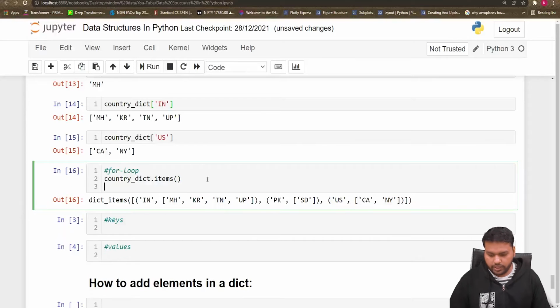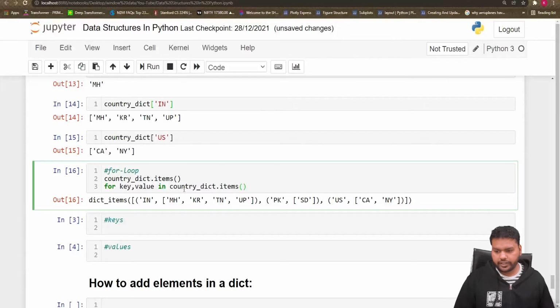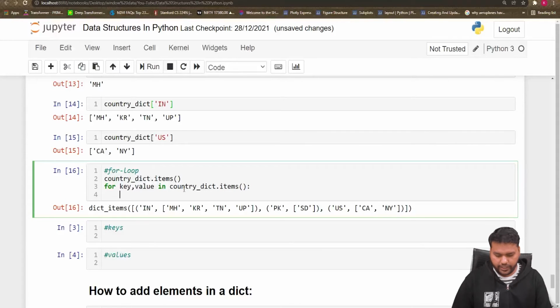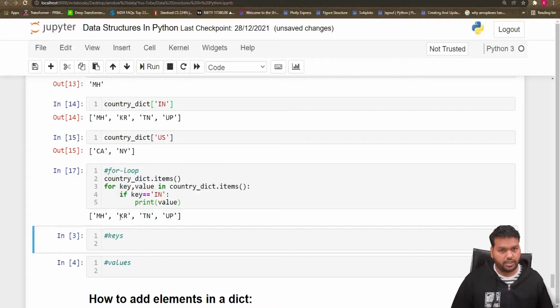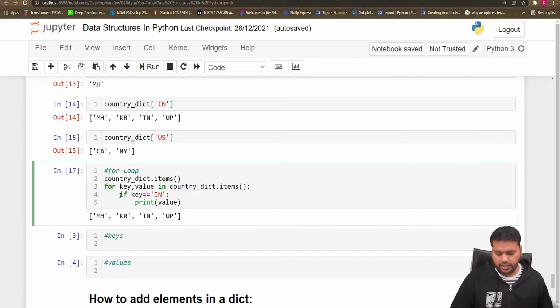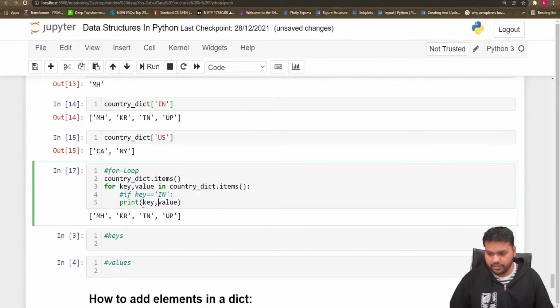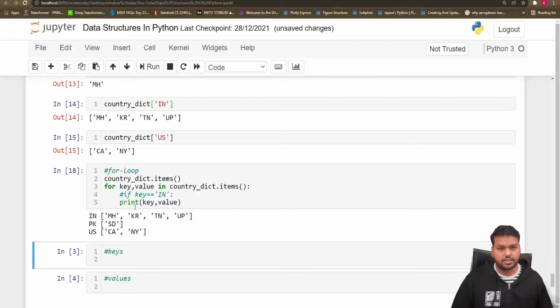So if you write the code here, for key, value in country_dict.items(), and if you write here if key equal to India, then print the value, print value. So you see the values are here. If you do not want to give any particular key, or if you want to see all the values, you can see here. You just pass here key. So if you pass here key, you can see all those things.